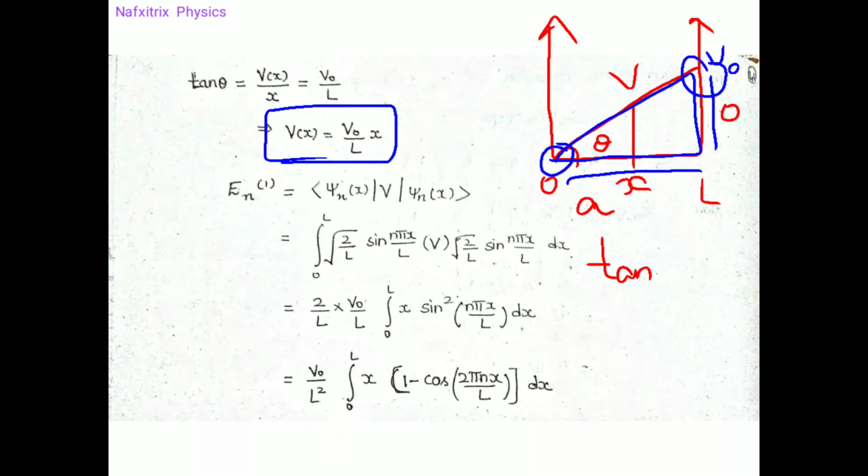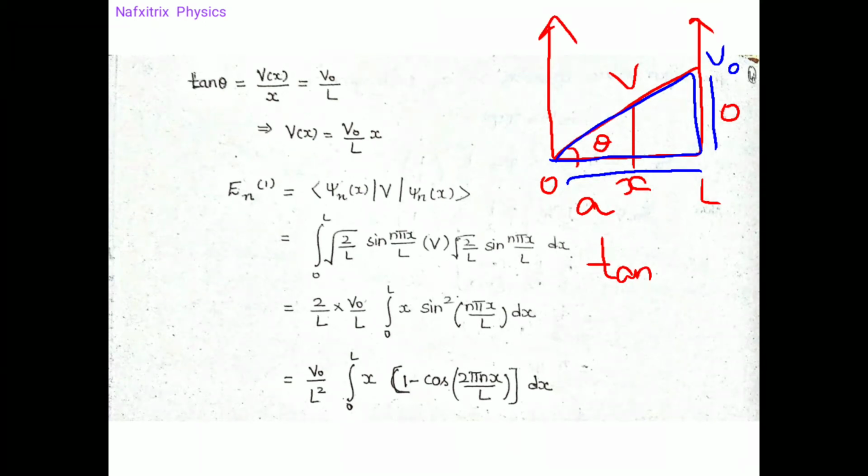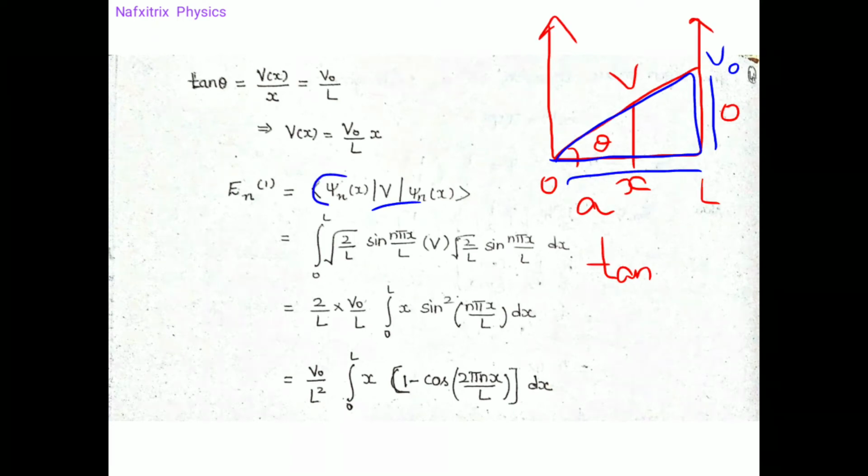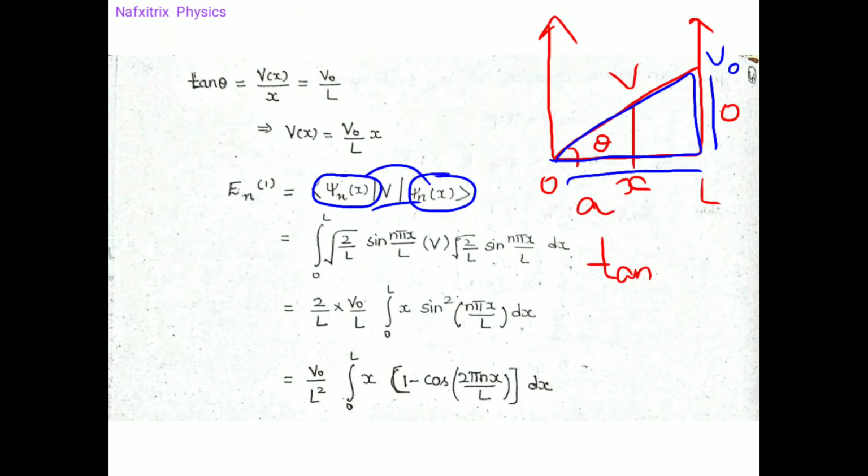That is nothing but bra of n of x, V, ket n of x. Now as this is bra and this is ket, this is nothing but the conjugate of this wave function.